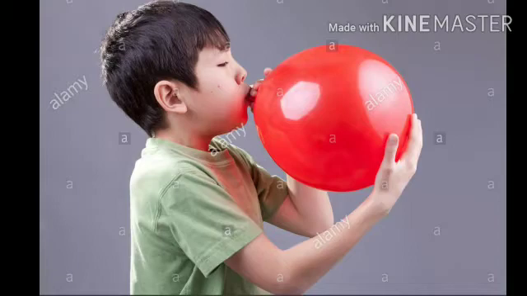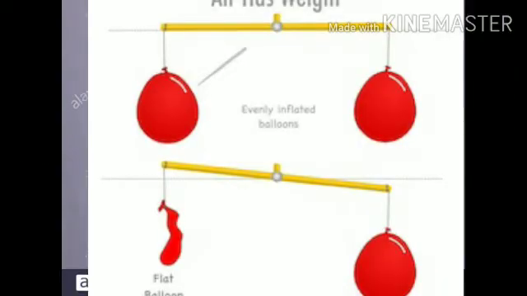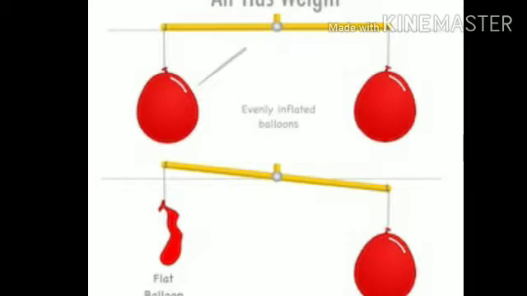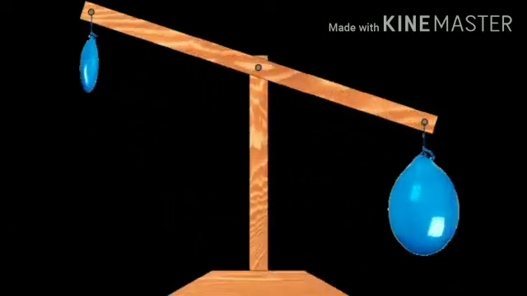Does air have weight? Yes, air has weight. To understand this property of air, you will need two balloons of the same size, one filled and the other empty, three pieces of string of equal length, a ruler, or a straight stick. Request an elder to attach a string at the exact center of the ruler or the stick. Take the two balloons and tie each of them with a string. Attach a balloon to each end of the stick.